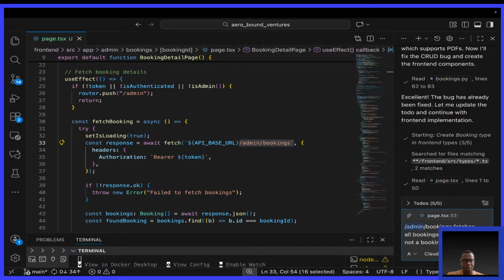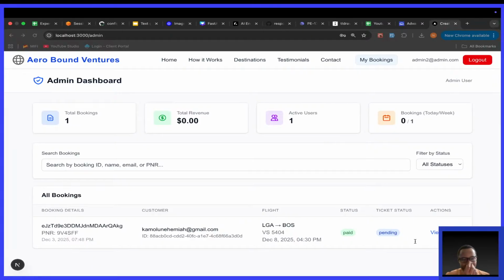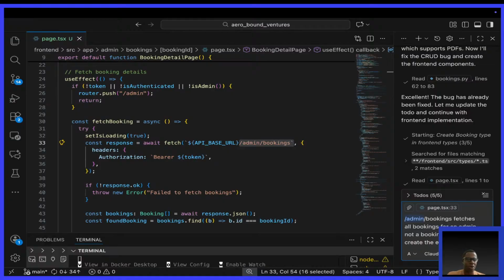Create the endpoint. In fact, that is why earlier on I didn't want to have that booking detail page. Instead of having that booking detail page, we should require an endpoint for showing the booking details. Simply have a button here to upload the ticket directly. But let me go ahead and put an endpoint to view a single booking.